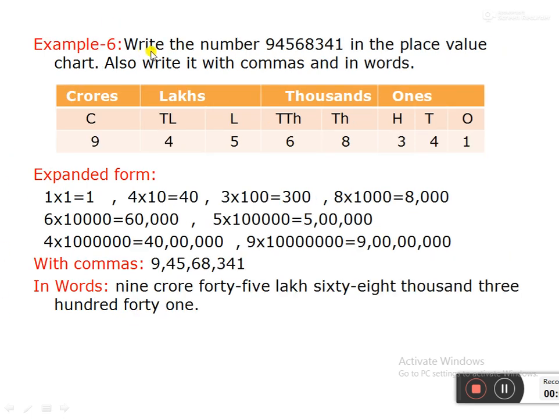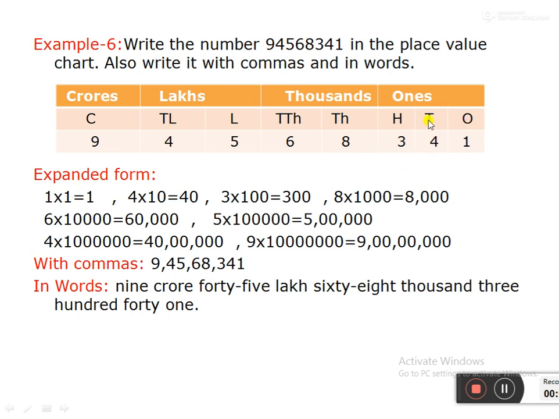Next, one more example. Write the number. First we have to count the digits. How many digits are here? There are 8 digits here. That's why this is an 8-digit number. In the place value chart, also write it with commas and in words. So 8-digit number means we have to make a place value chart for an 8-digit number. So we have to write from the right-hand side. 1 is in the ones place. Like that we have to make a place value chart. So 1 multiplied by 1 is equal to 1.